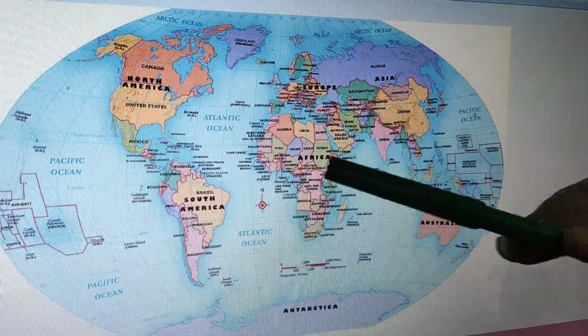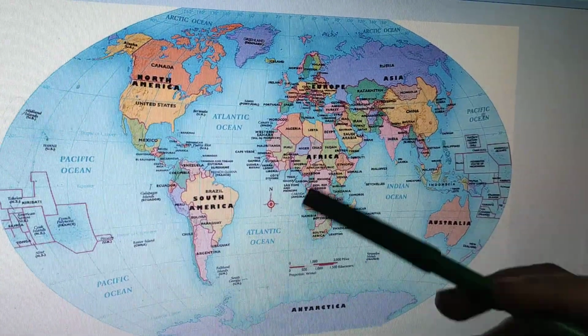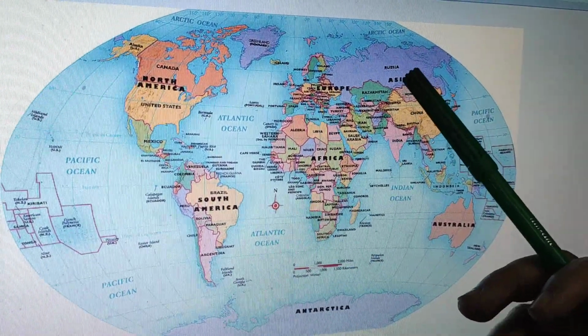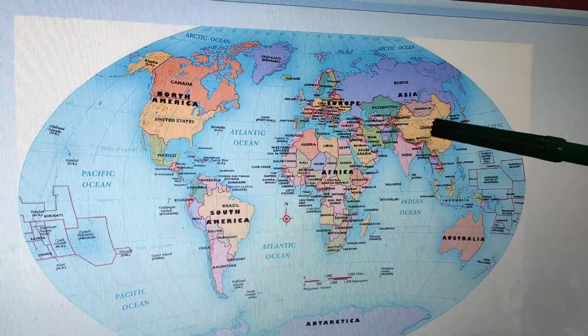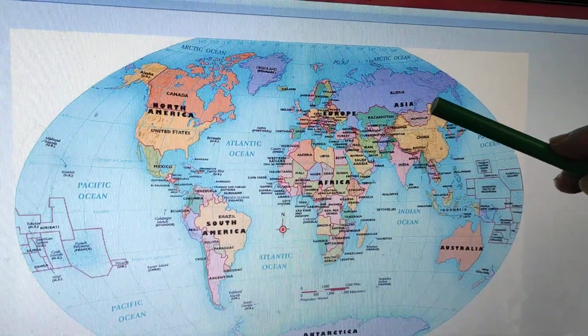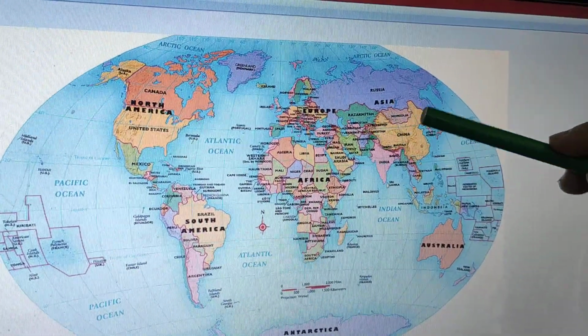The world's largest river, named Yangtze, lies in Asia, and that river is situated in China. This yellow colored portion is China.